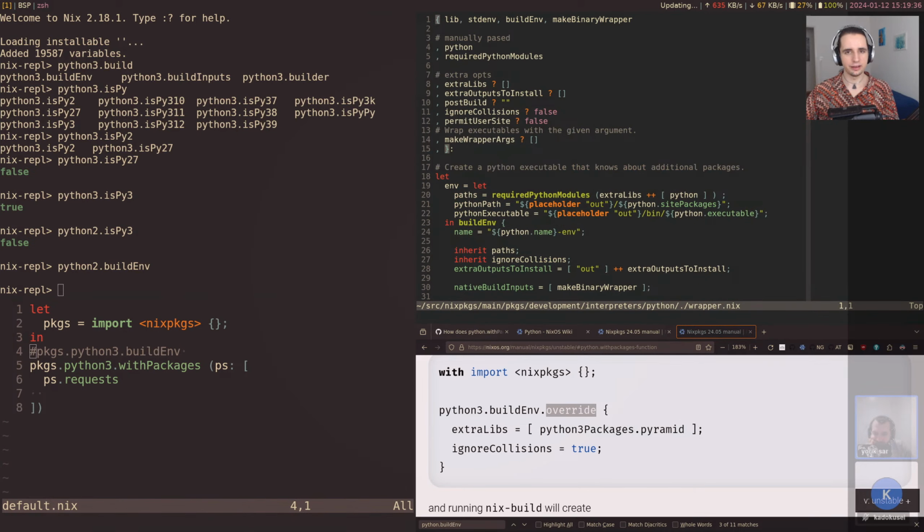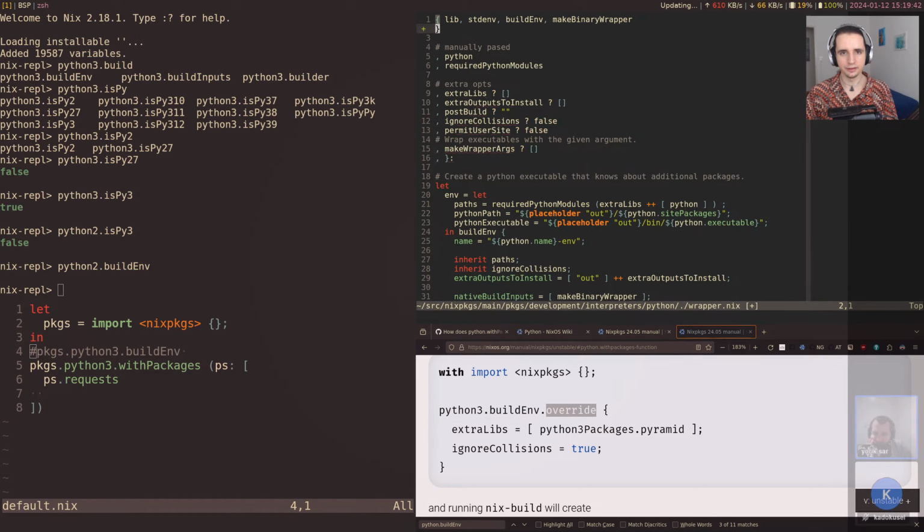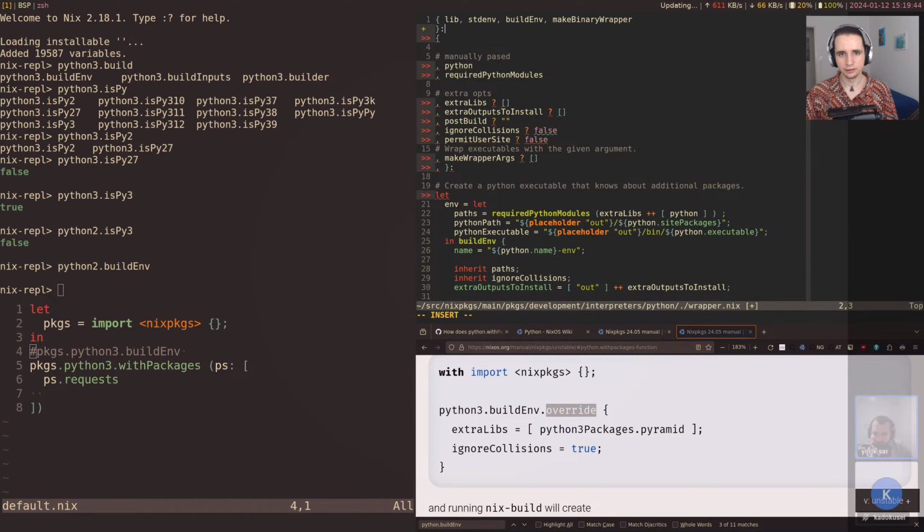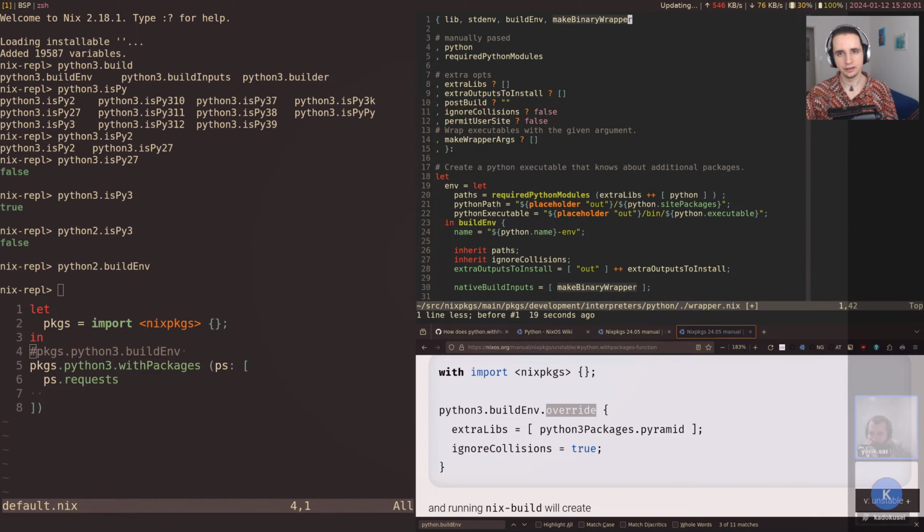So usually you'd have an actual function, and so it might be like this actually. Yeah. Usually it would look more something like this, where the first set of arguments are passed with call package, while the second ones are kind of meant to be called as a function. But in this case, that's not done.